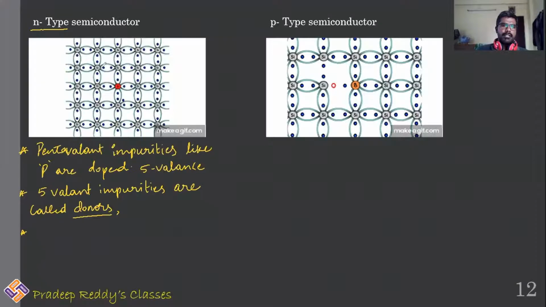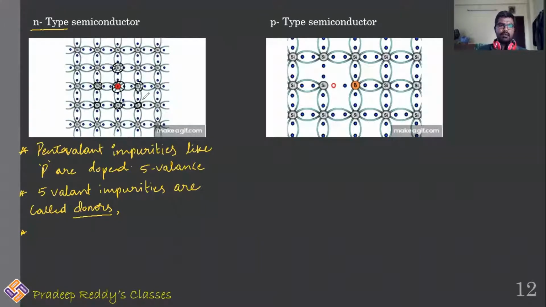Now check it out. See, there is a silicon. This is silicon. It has 4 valence electrons, silicon 4 valence electrons, silicon 4 valence electrons. These all are silicon atoms. And this red colored atom which is present here, that is phosphorus. This phosphorus is pentavalent.